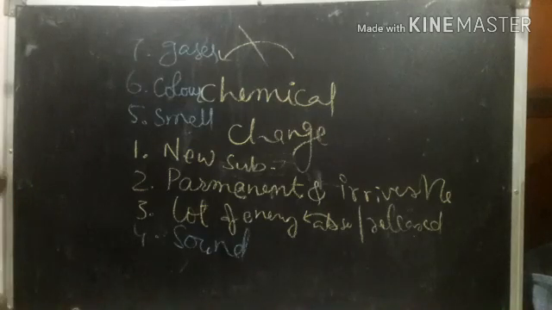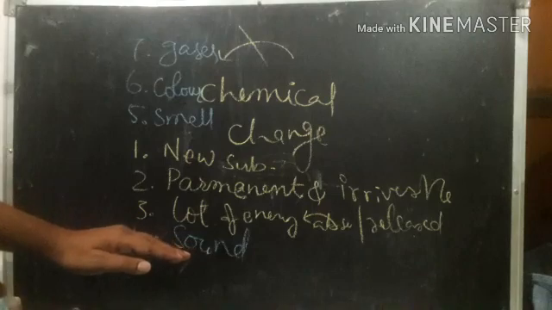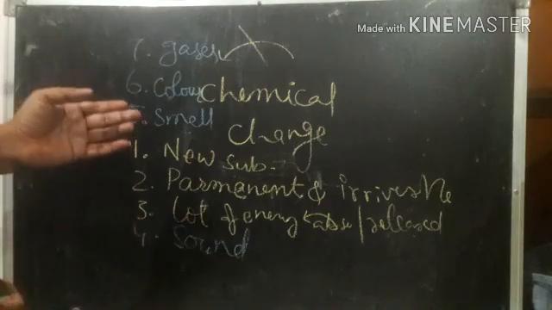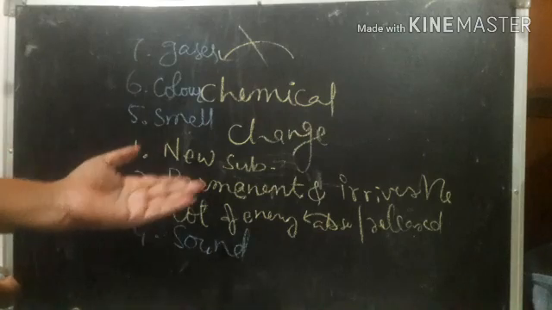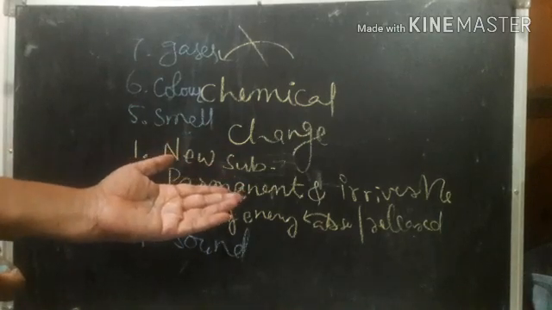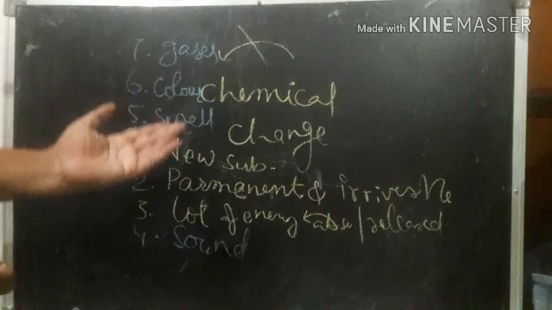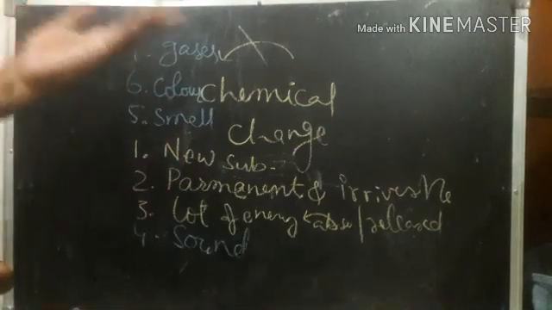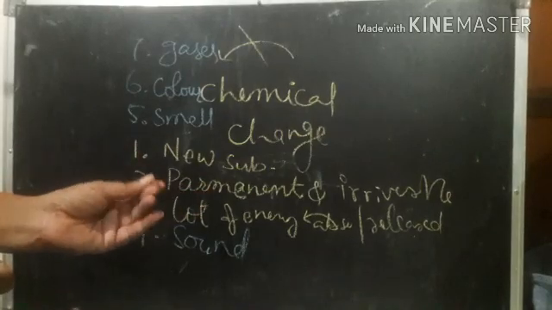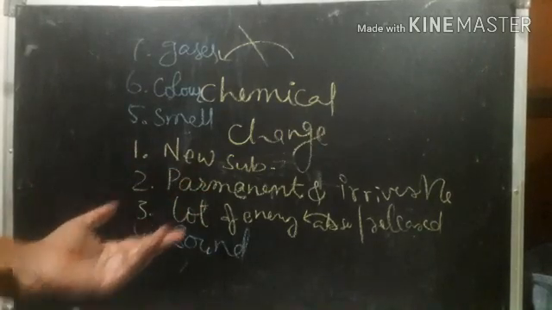So these are the characters of chemical change. There is formation of new substance, and it is permanent and irreversible. Chemical change requires a lot of energy, and it may release a lot of energy, whether it is absorbing or releasing.